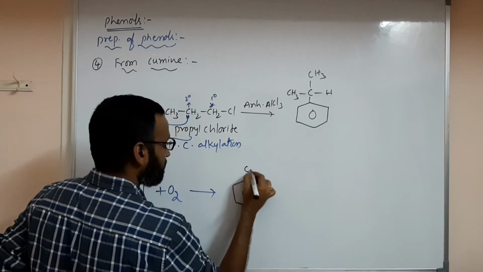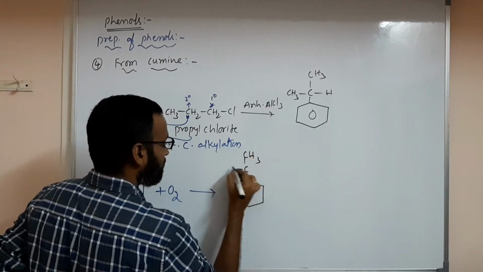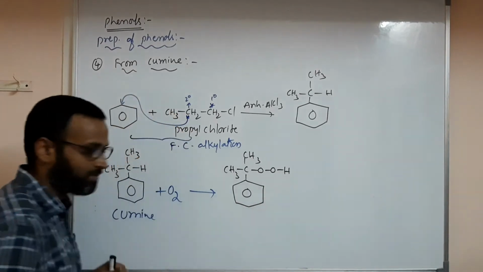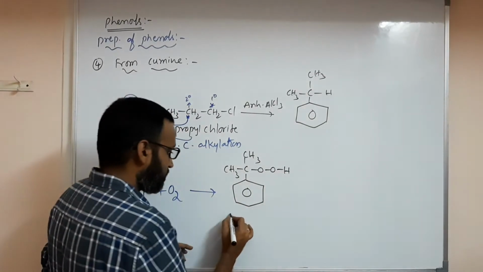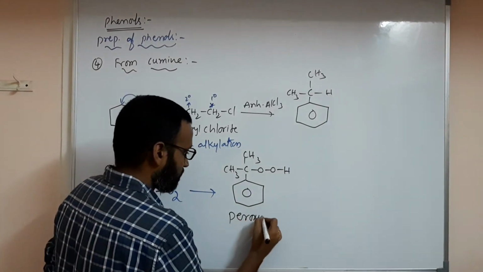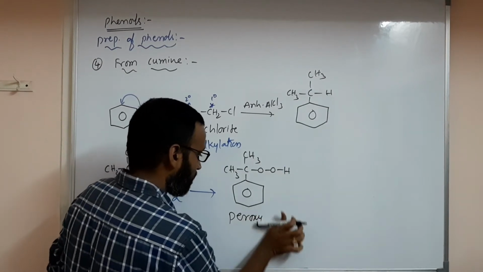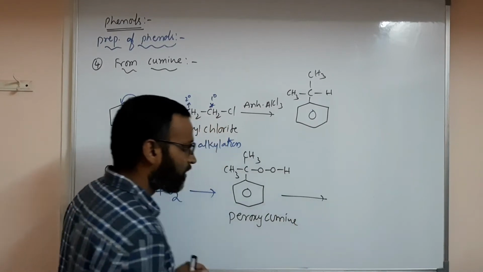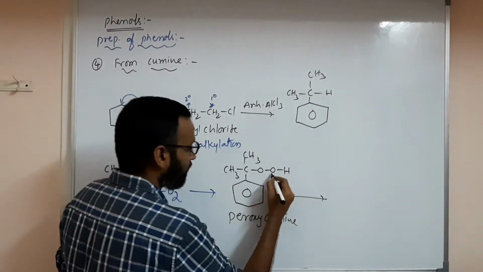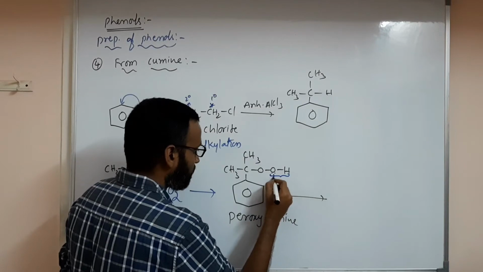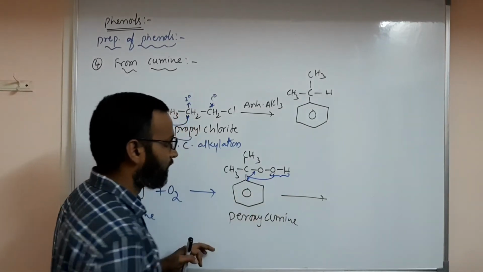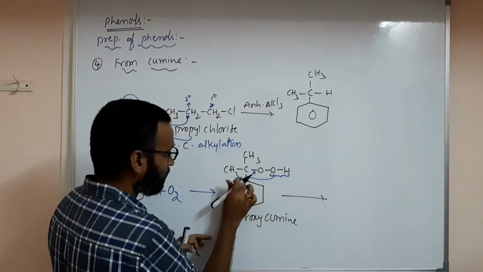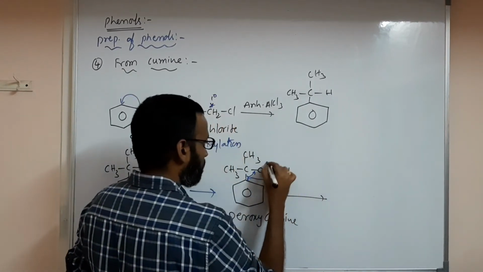Now what happened? This C with CH3, CH3 and OOH. Understood? What is this? Peroxycumene. On rearrangement of this peroxycumene, what happened? This OH group along with the lone pair will come out here, and this will go there. That means you finally have the OH group on this carbon, then this bond will break.